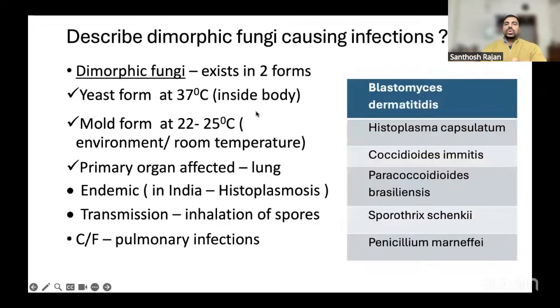Yes. No, you can see. So this is the thing we discussed now. Already told you all the dimorphic fungi.